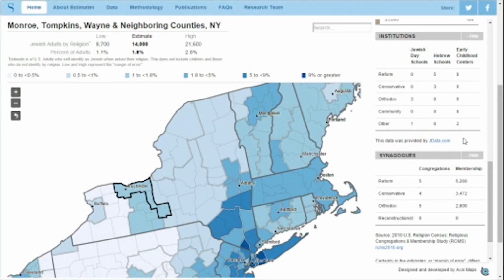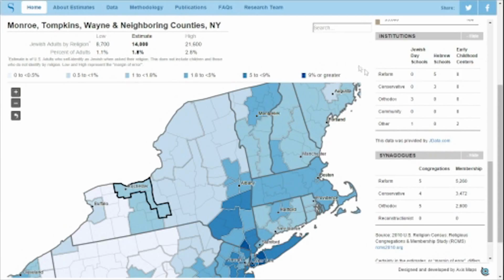We've also provided a count of the number of synagogues in the area and their membership, and that comes from the Religious Congregations and Membership Study. It was last conducted in 2010. And so, similar to JData, we have a link there if you want to learn more about how they go about collecting their data.